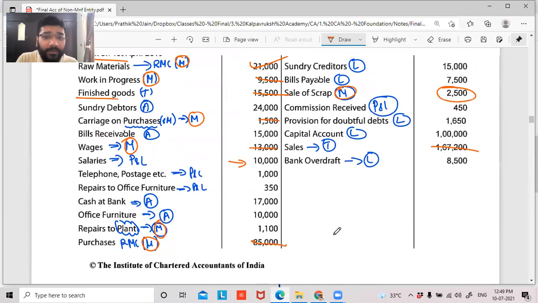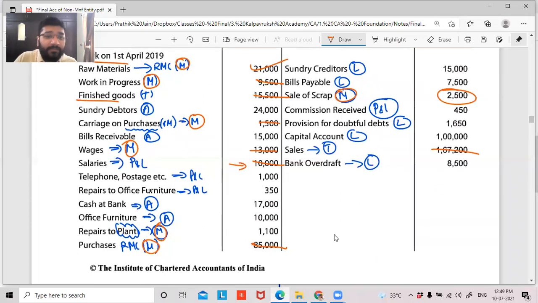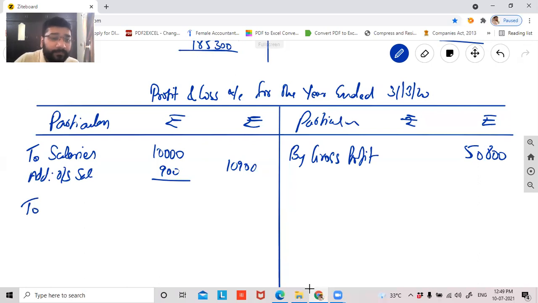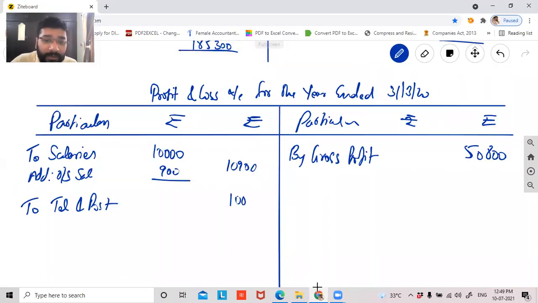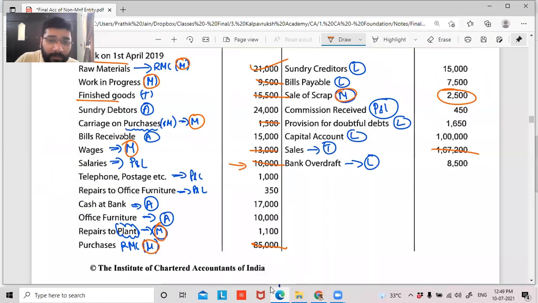Coming back. So guys, salary is done. We have to record the telephone and postage expenses. So, to telephone and postage, it is 1,000 rupees. There's no adjustment for telephone and postage.